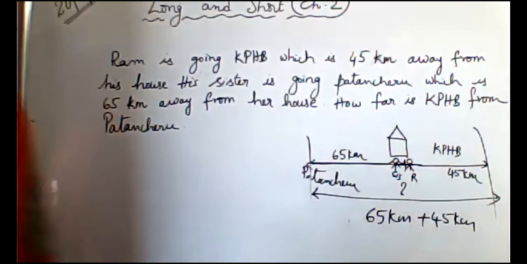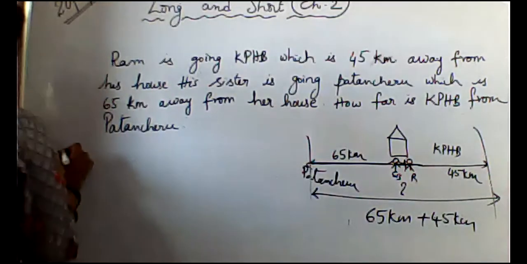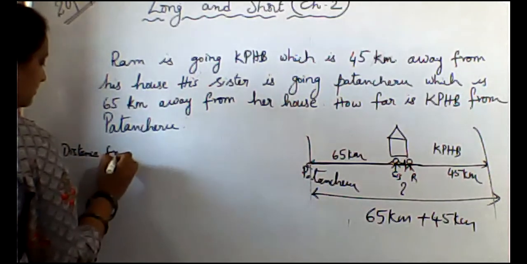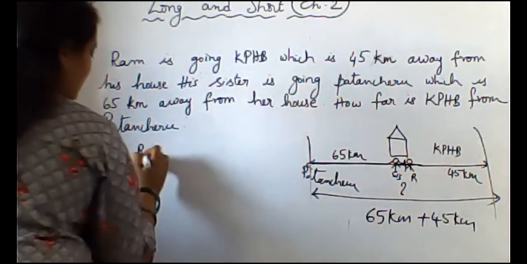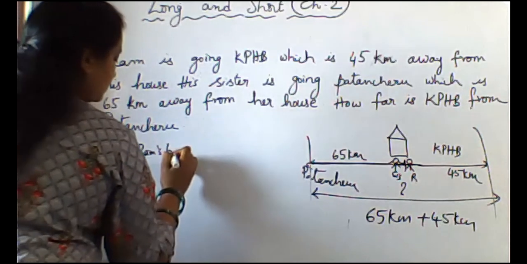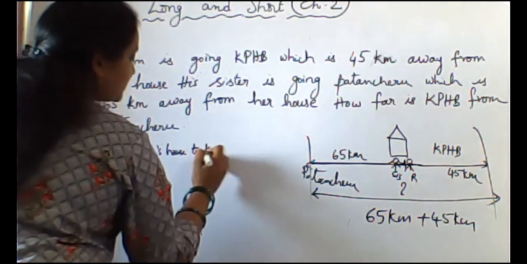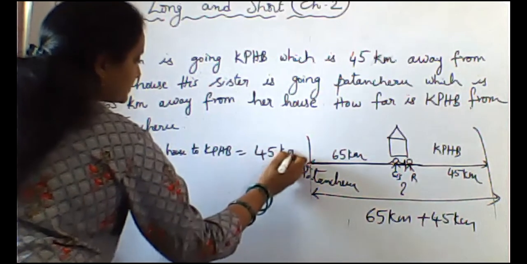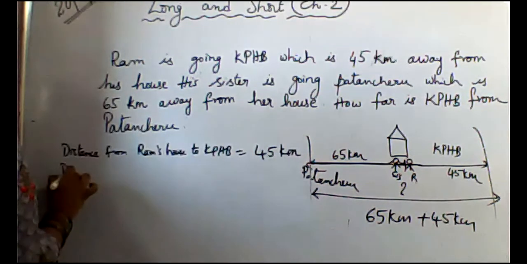So we need to write the statement here. Distance from Ram's house to KPHB. How much? It is 45 kilometers. Okay, like that.